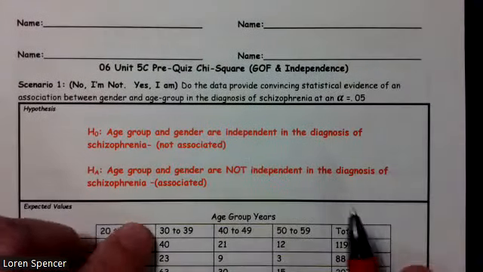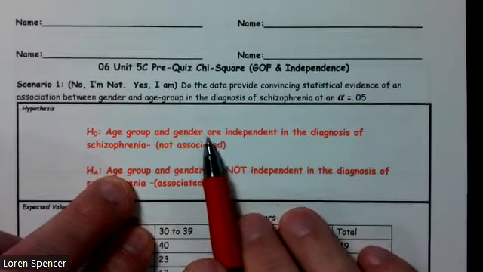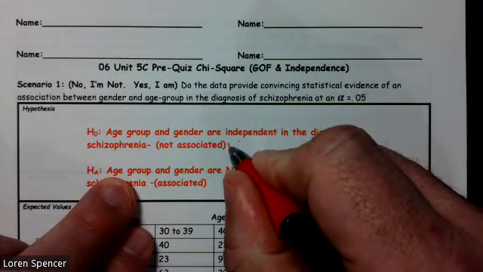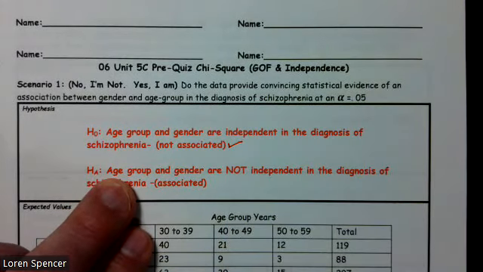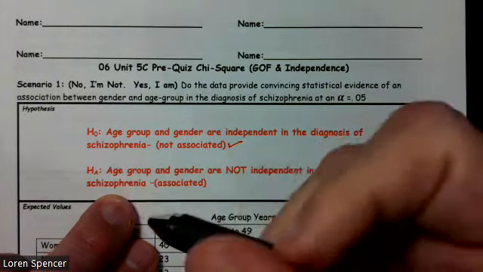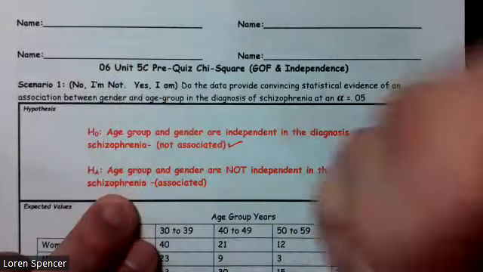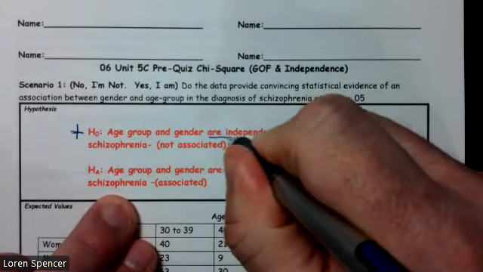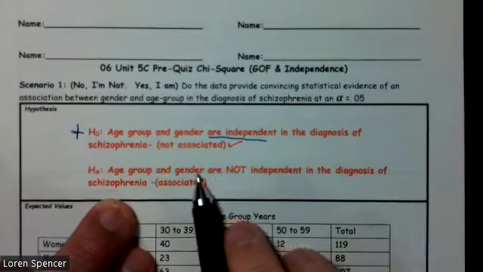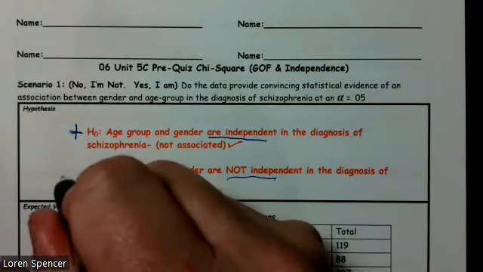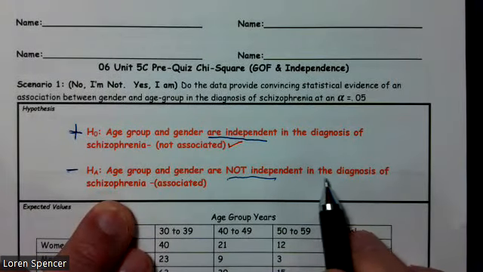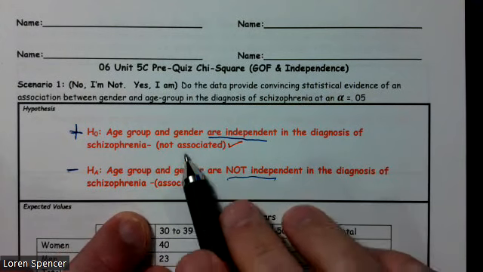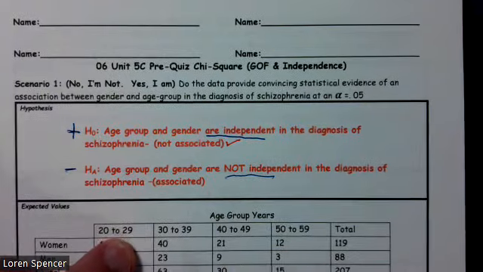The first thing, the hypotheses. The null: age group and gender are independent in the diagnosis of schizophrenia, which means they are not associated. And remember, we always make the null positive, so that is a positive statement. They are independent. The Ha: age group and gender are not independent. That's a negative, and Ha is always a negative statement, in the diagnosis of schizophrenia, which means they are associated. Please add the not associated and the associated to your work.